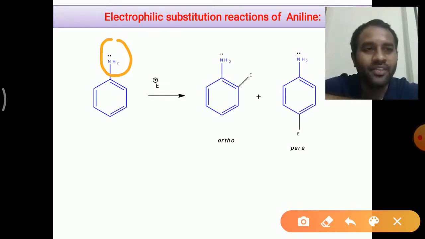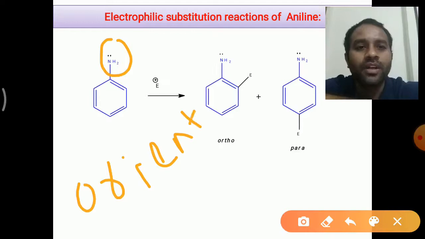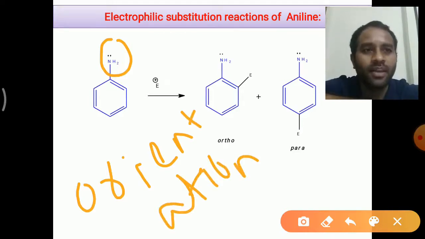If you look at the orientation effect, what is orientation? The orientation effect is the phenomenon in which the already connected substituent on a monosubstituted benzene directs the incoming electrophiles or nucleophiles to take the ortho, para or meta position.